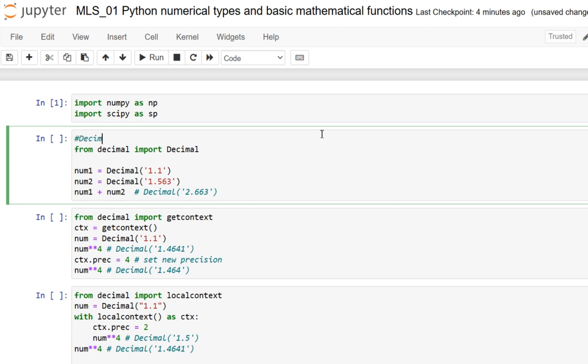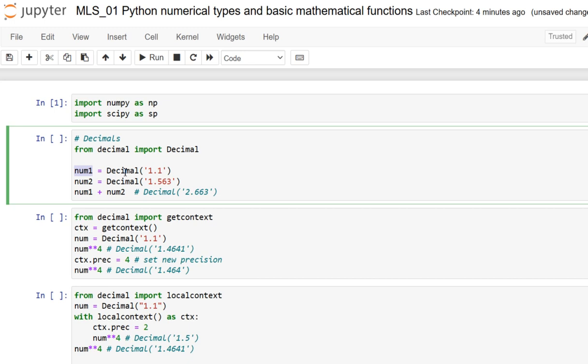Okay, so here dear friends, for applications that require decimal digits with accurate arithmetic operations, let me use the decimal type from the decimal module in the Python standard library. I am just going to include that. Here I have assigned the variables num1 and num2 with decimal values, and we are making a calculation of num1 plus num2.